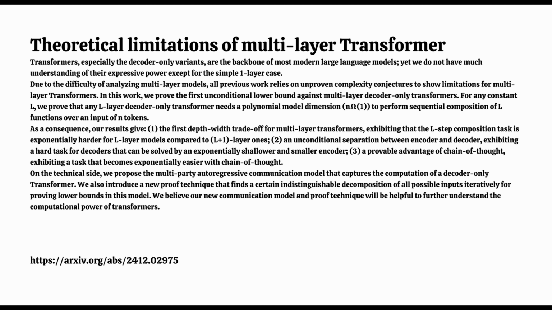All right, so remember how we talked about that autoregressive communication model? The paper uses it to analyze multi-layer transformers, and it's pretty key to understanding where those limitations come from. Can you give us a quick refresher on that? I'm still processing all the layers and stuff. Sure, so it's like, picture those transformers as a bunch of players, right? Each one's holding a piece of information, but they can only communicate in a specific order, like passing a message down a line.